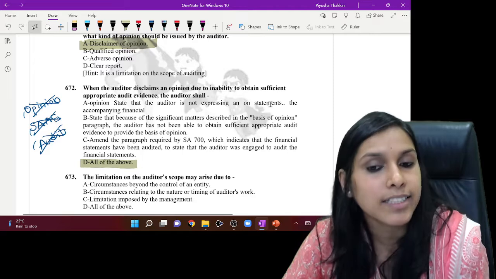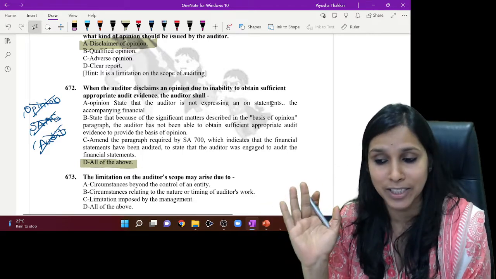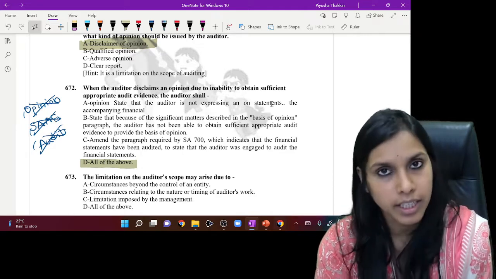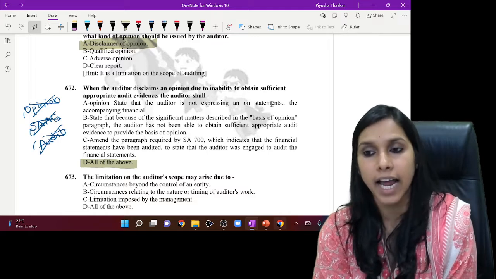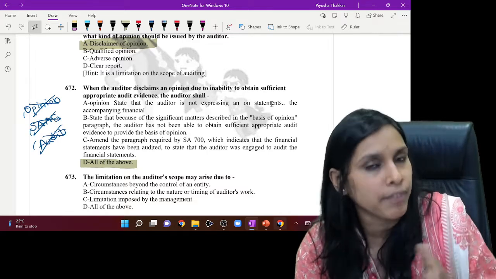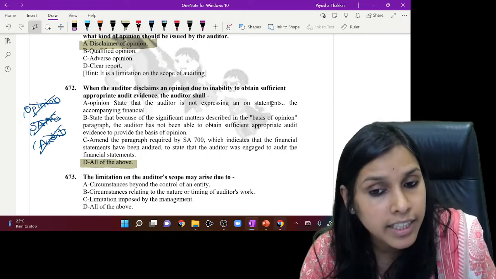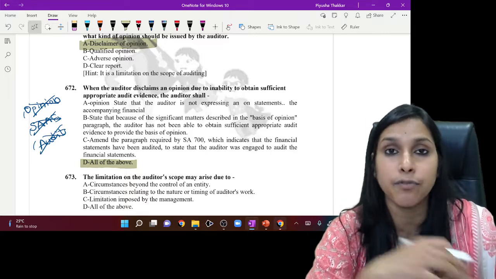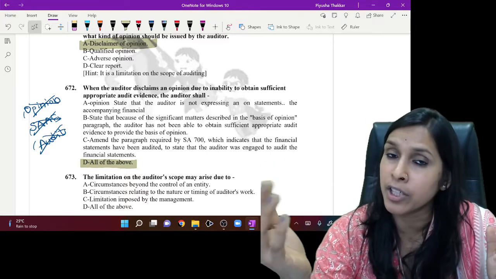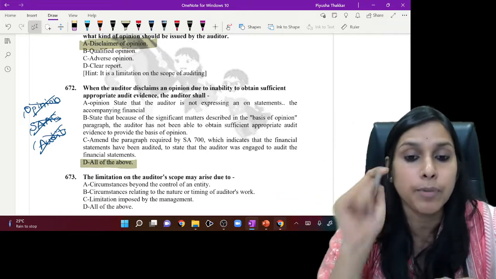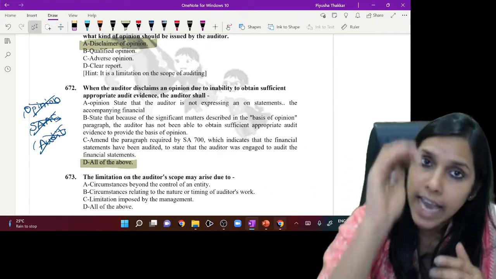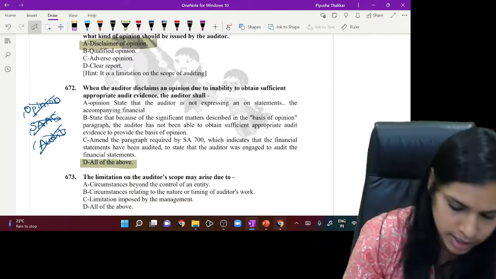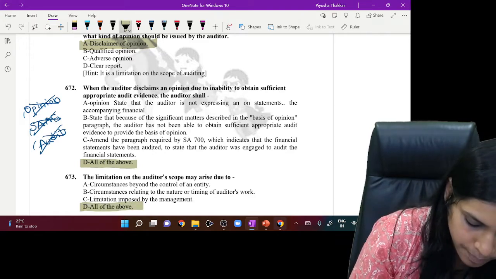Okay, yes. Now let's go ahead to the last question for the day. The limitation on the auditor's scope may arise due to circumstances beyond the control of an entity, for example, an earthquake. Circumstances relating to the nature or timing of the auditor's work, say, for example, this particular entity has a foreign branch and it is a practical difficulty for the auditor to go there and audit. Limitation imposed by management; management may itself impose limitations as well. So the limitation on the auditor's scope may arise due to all of the above circumstances. So I would choose alternative D as the correct answer.